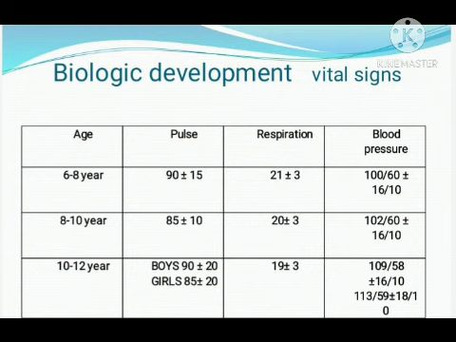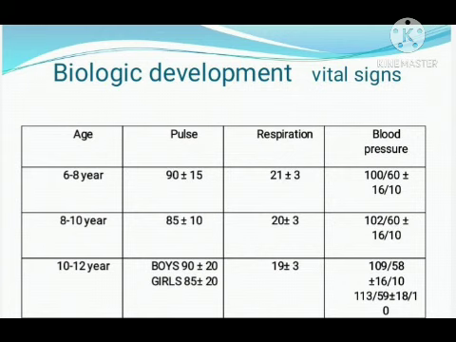At 10 to 12 years, boys have more pulse, 90 plus or minus 20, but girls have only 85 plus or minus 20. Respiration is the same, 19 plus or minus 3, and the BP ranges from 109 divided by 58 plus or minus 16 by 10 to 113 divided by 59 plus or minus 18 by 10.